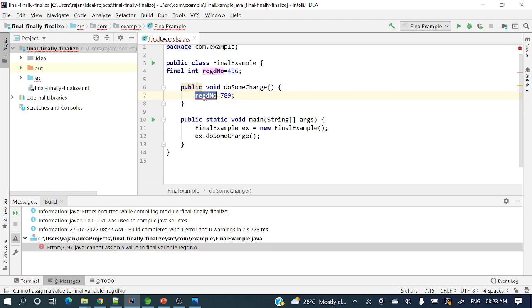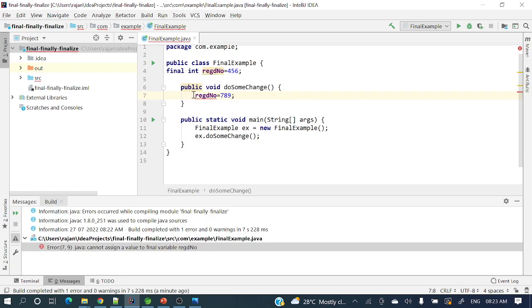So ideally in a real-time project, if you have some constant literals, ideally for queries and other constant values, we can use final. Hope you got a crystal clear picture of final variables. Now let's move on.